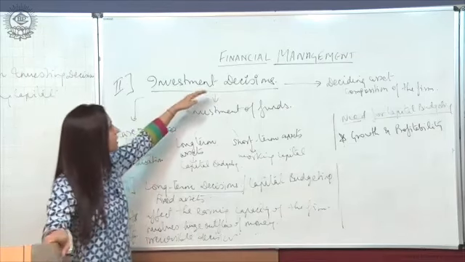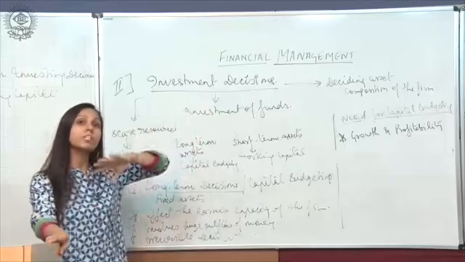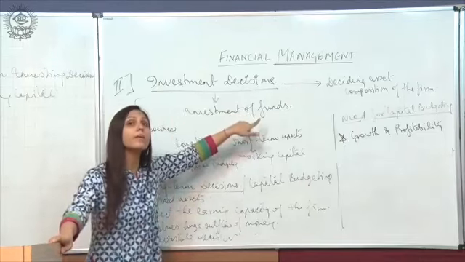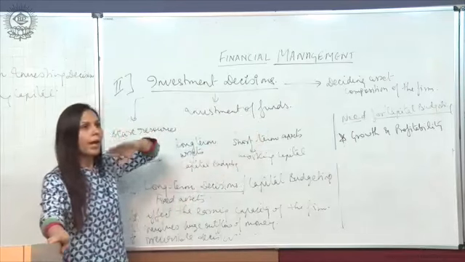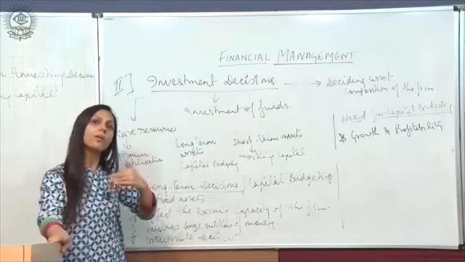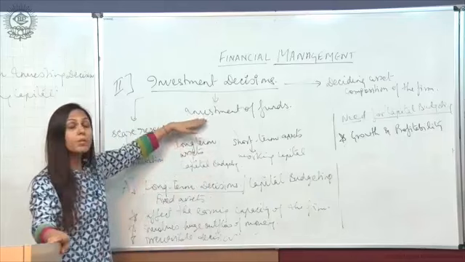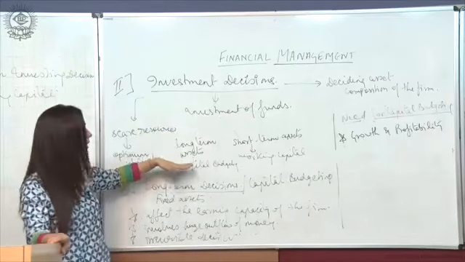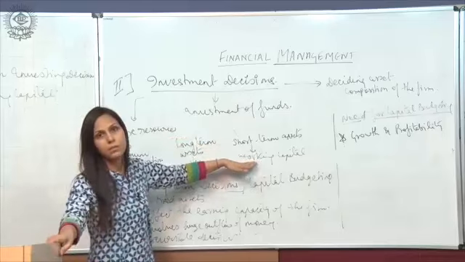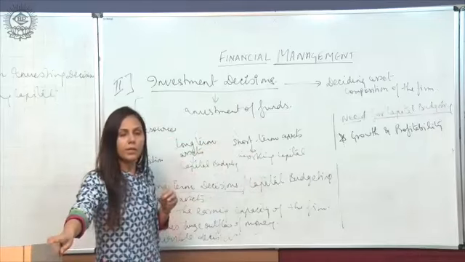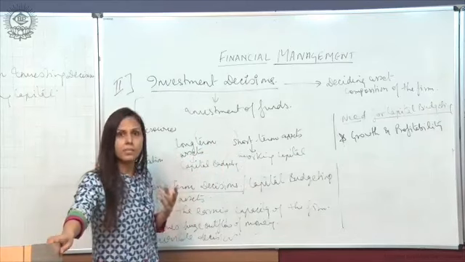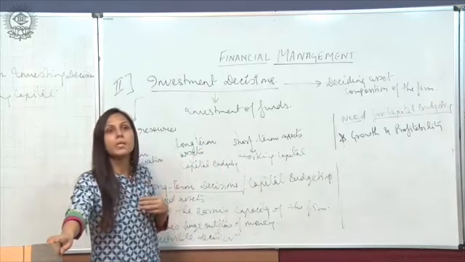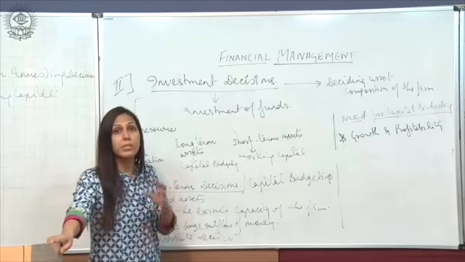So investment decision is about the investment of the procured, acquired funds, right? Where to invest those procured funds. Those procured funds can either be invested in long-term assets or short-term assets, right? When these funds are invested in long-term assets, we call it capital budgeting, because we are purchasing fixed assets.